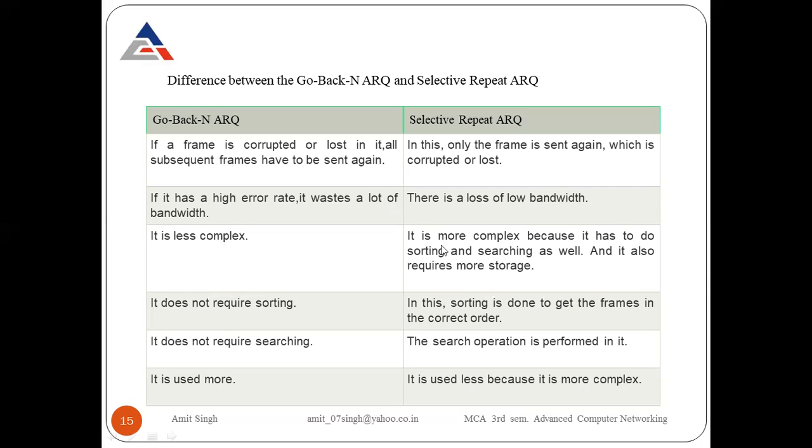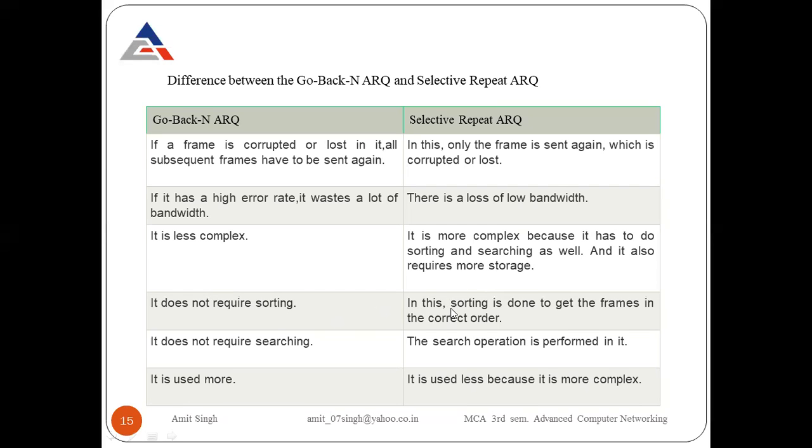Selective repeat is more complex because it has to do sorting and searching as well, and it also requires more storage. Why the sorting and searching? Because it can receive all the frames either in sequence order or not in sequence order. Clear? Fourth, go back N does not require sorting. Why? Because the method only receives the frames that are in sequence order 1, 2, 3, 4. That's why no sorting is there.